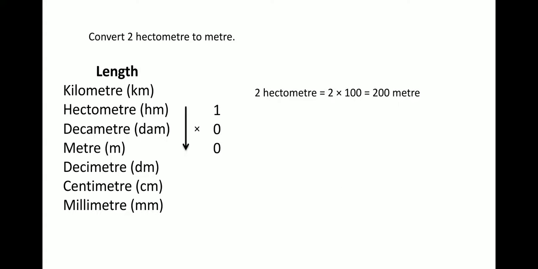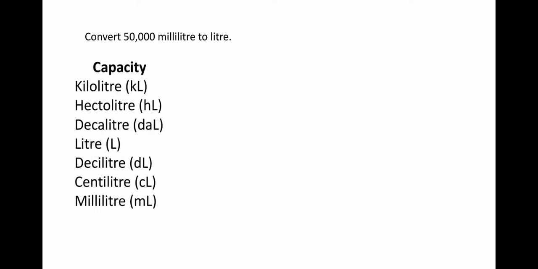Now we have done enough of moving downwards, moving towards the smaller unit. Now we will be moving towards the higher unit. So let's convert 50,000 milliliter to liter. All right, so we are now talking about the unit of capacity, and this is the chart. Milliliter is down here, and we are moving upwards towards liter. So we are moving upwards. That means we are doing division.